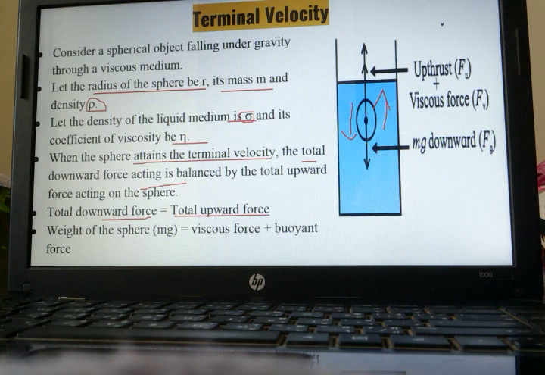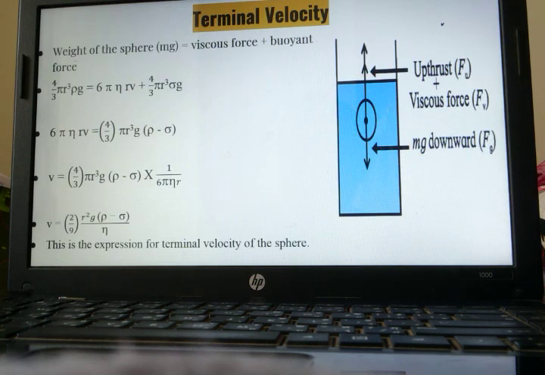Downward force, you can see in this direction. The weight of this object is only downwards. The rest of it, the upthrust force as well as the viscous force, is upwards. The weight of this object is only downwards. The rest of it is upwards. So, we can write this weight.